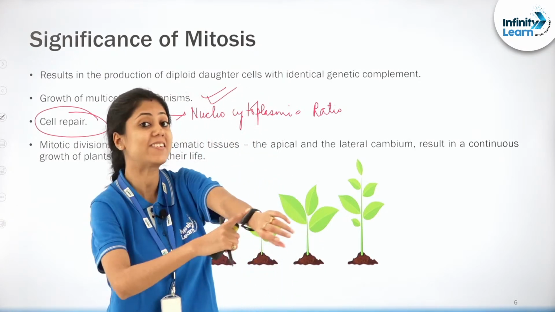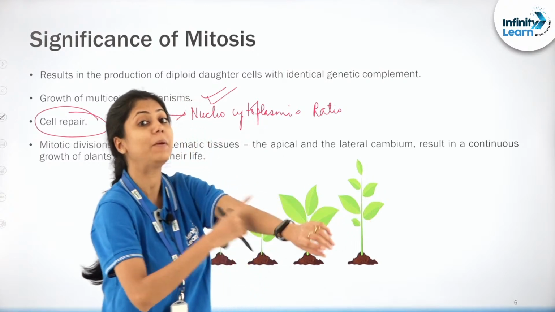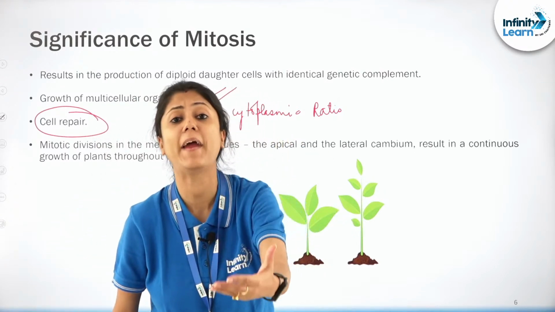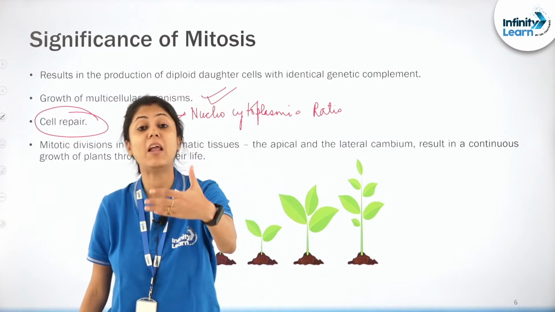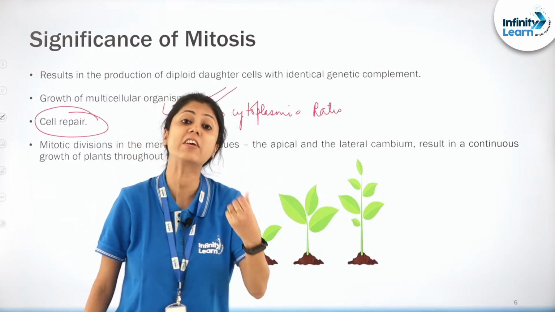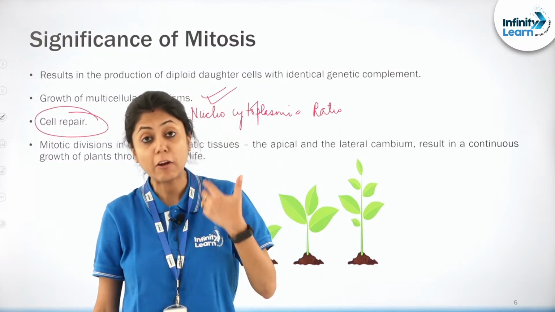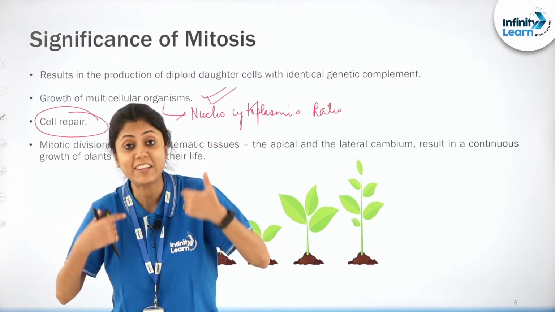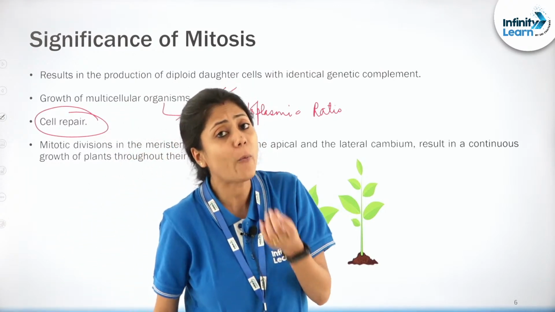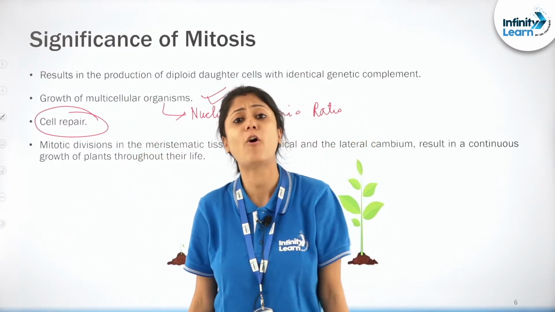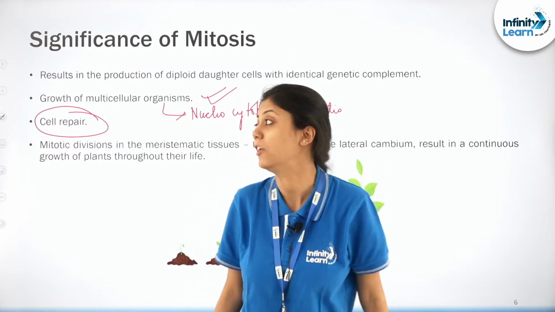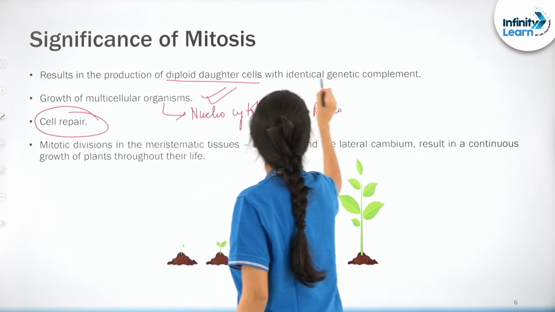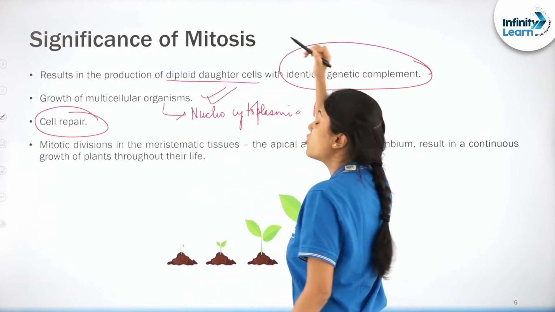Also, you remember the cells in the upper layer of the epidermis, right? They are continuously replaced and repaired. If you think about the blood cells, they are also continuously replaced, right? If you think about the lining of the gut, it is also continuously replaced and new cells are getting formed. How is this possible? All of this is possible by the process of mitosis, right? And it results in the production of diploid daughter cells with identical genetic complement.